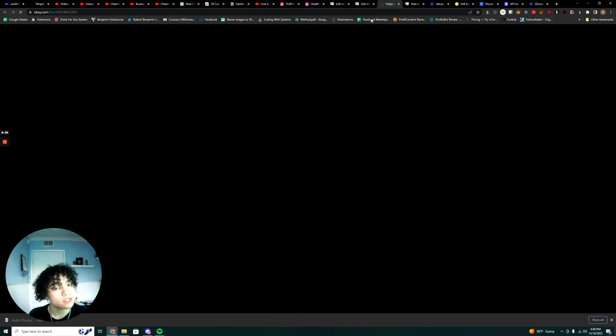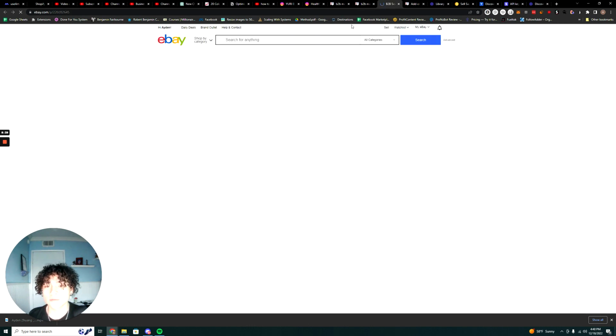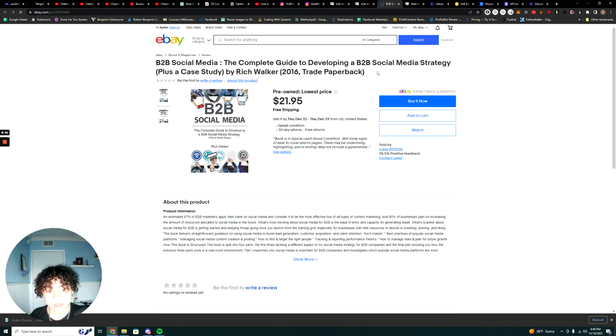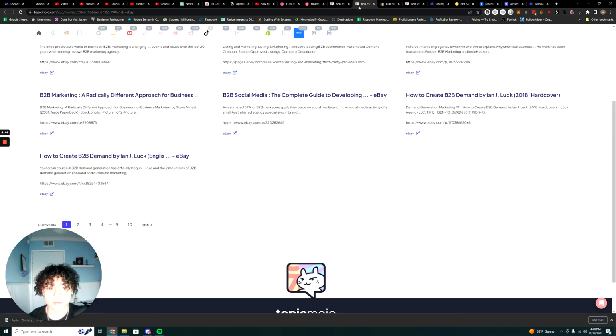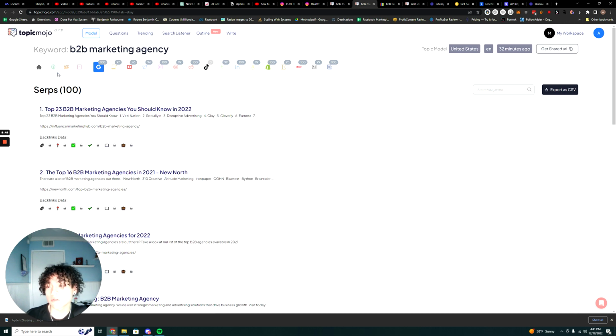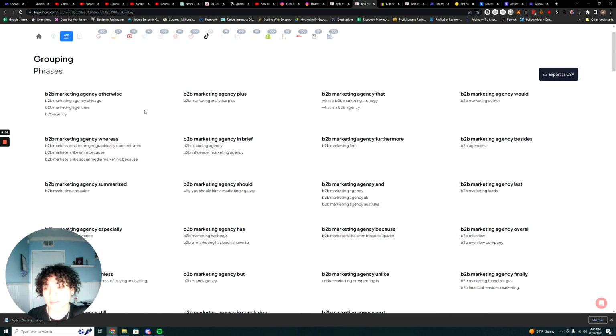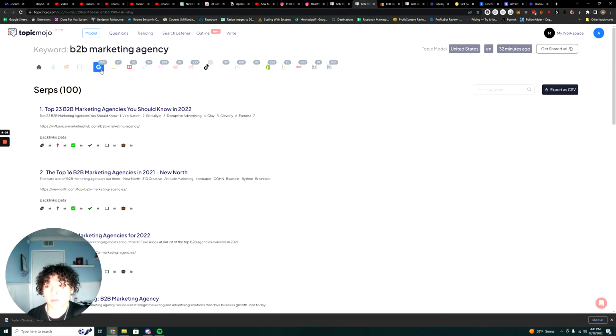So these are mostly books, because B2B you can't really sell like an actual physical product. But yeah, some of the data is probably a little bit outdated, right? But yeah, like these are just different products that people are selling. And yeah, if you have good keyword research, or if you just use the keywords that they give you, right, you can find a lot of niche targeted products, right, for whatever market you're trying to serve, right? So me doing B2B marketing, it's a little bit different. Like I can't really find any products to sell, but you just find ideas, you sift through the ideas, and you don't really have to come up with your own content ideas, right?